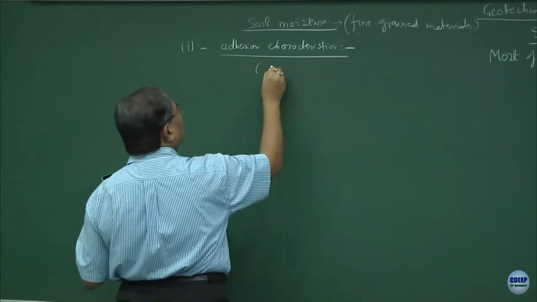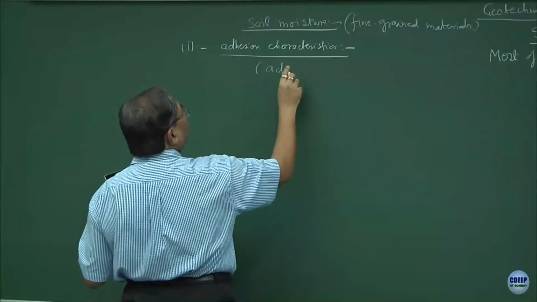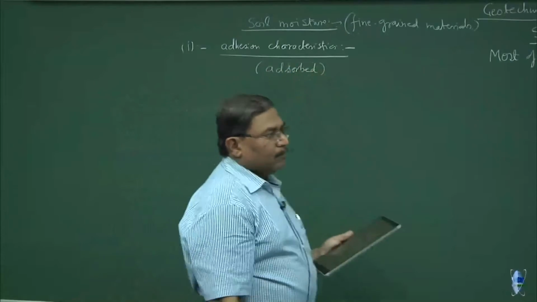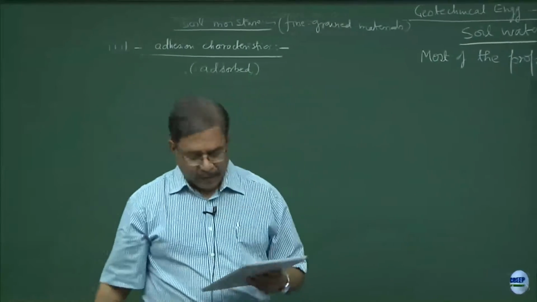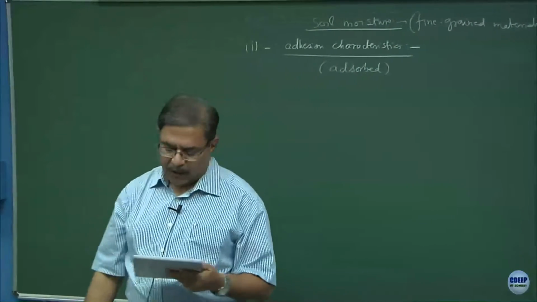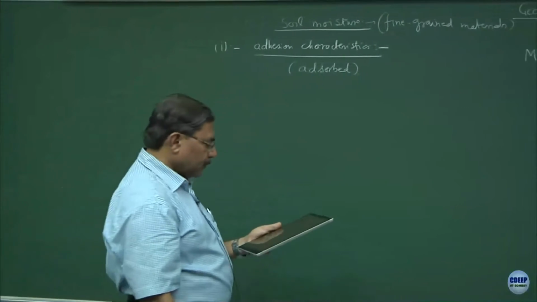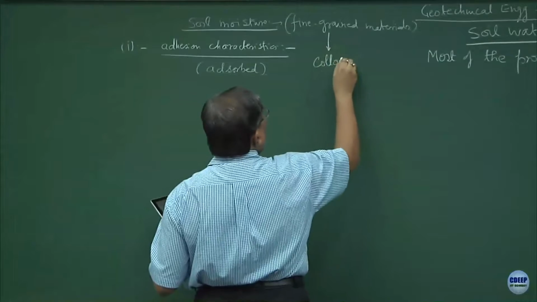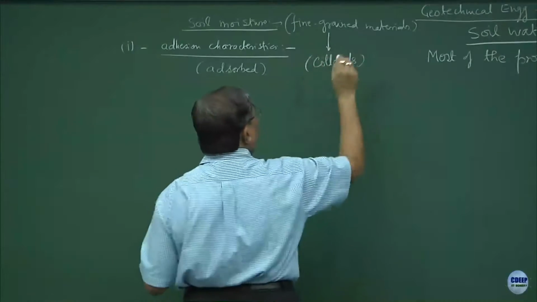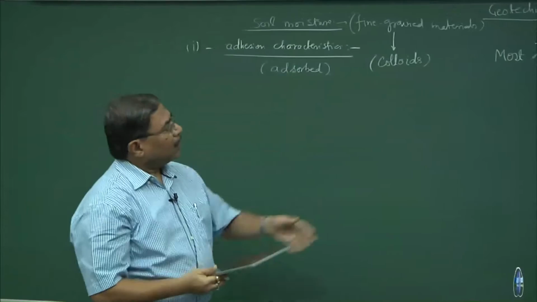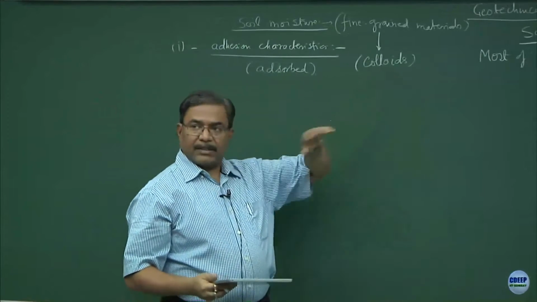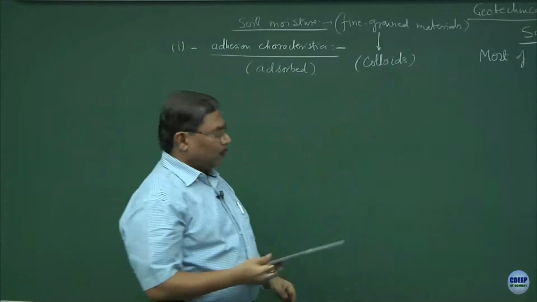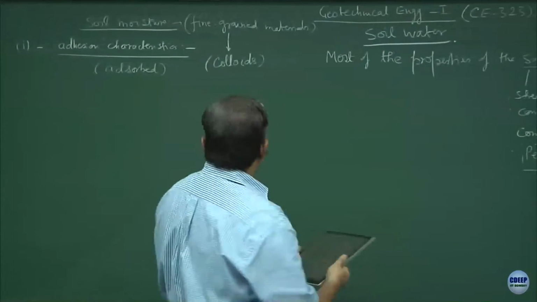Sometimes we also call this adsorbed. Those of you who might get a chance to work in research laboratories, there the terminology used is adsorbed or absorbed. Mostly this is valid for the colloids. And for a quick understanding, colloids are particles with size less than 1 micron, alright. Normally we talk about the clay fraction up to 2 microns, colloids are at the 1.